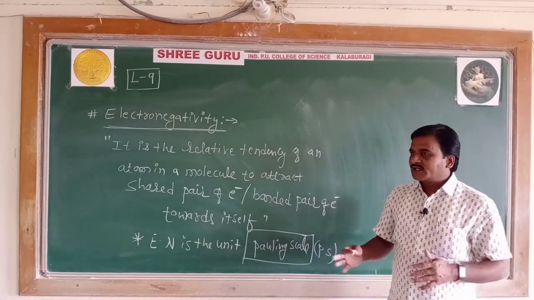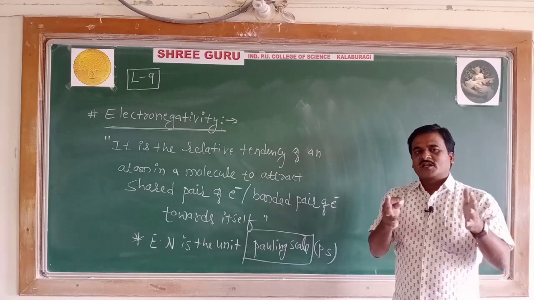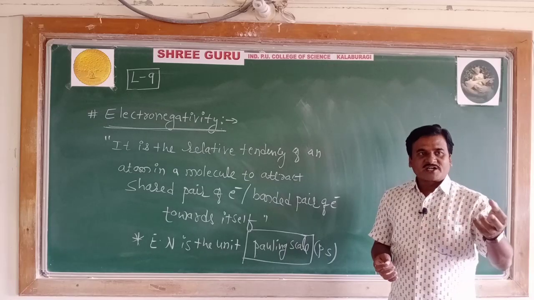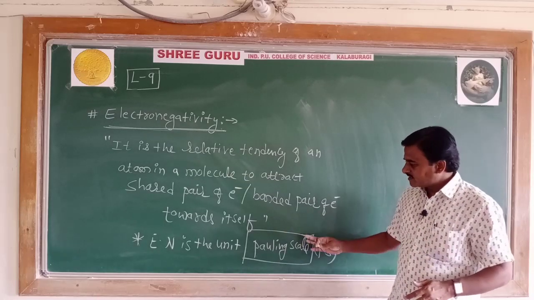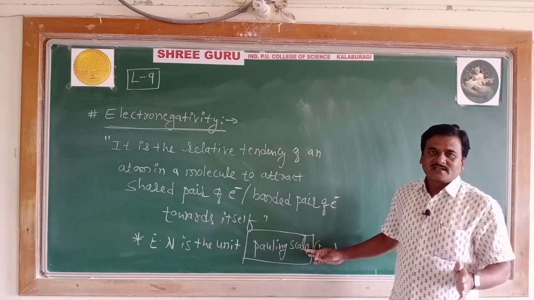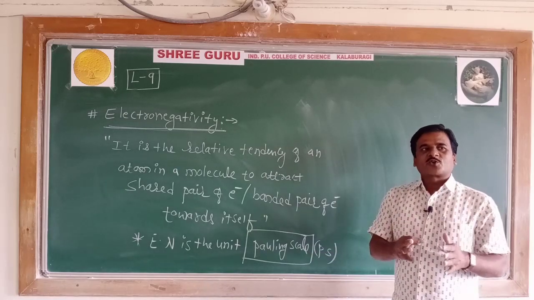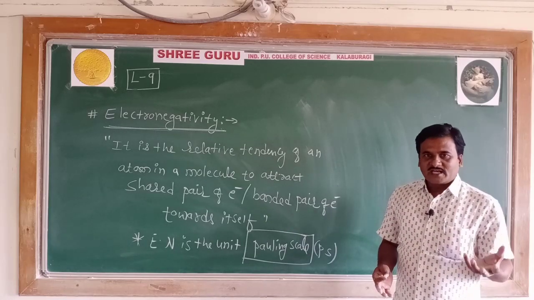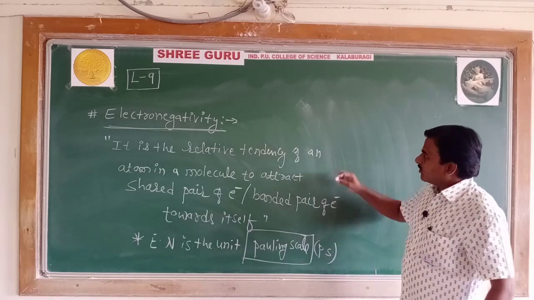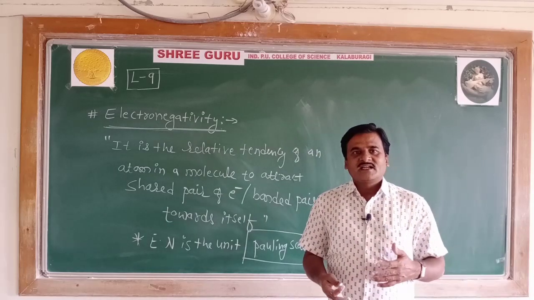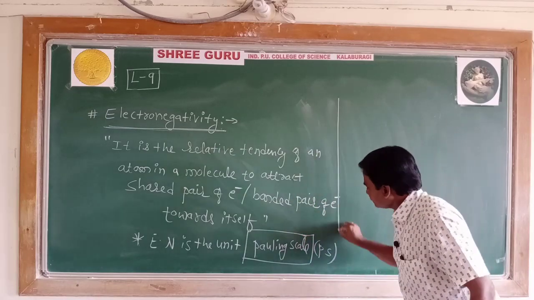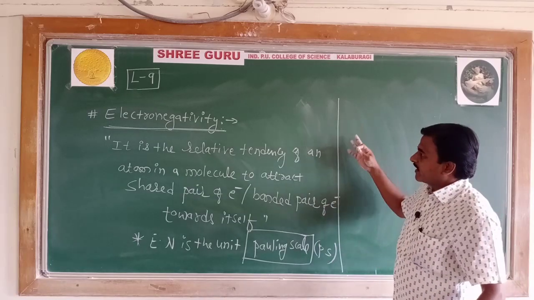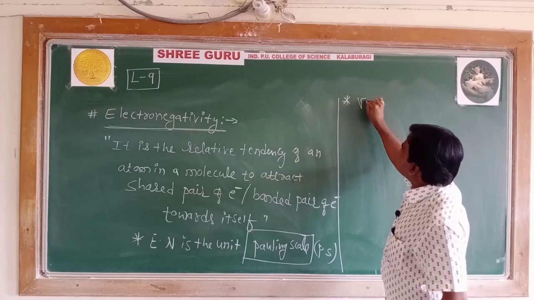What is electronegativity? It is the relative tendency of an atom in a molecule, especially a covalently bonded molecule, to attract a shared pair of electrons, the bonded pair, towards itself. It is expressed in the units of the Pauling scale. Halogens, the 17th group elements, are the most electronegative, and the group 1 elements are the least electronegative in the periodic table. Now, let's collect the trend, how it varies along a period and down the group in the periodic table.